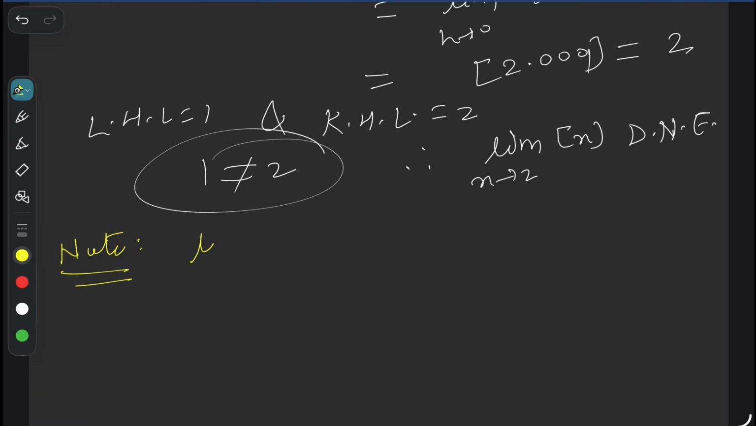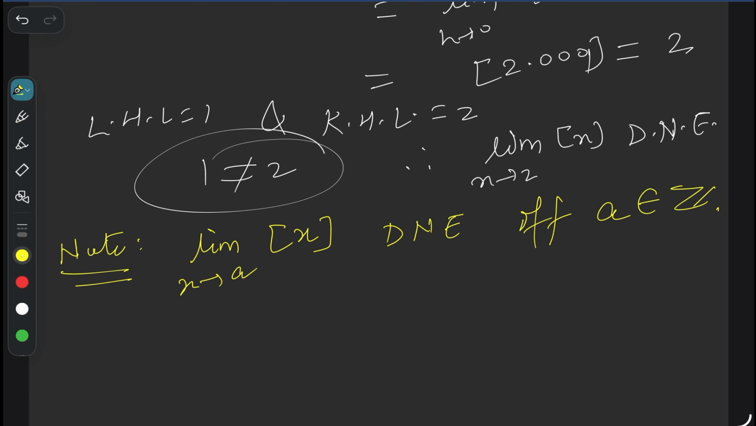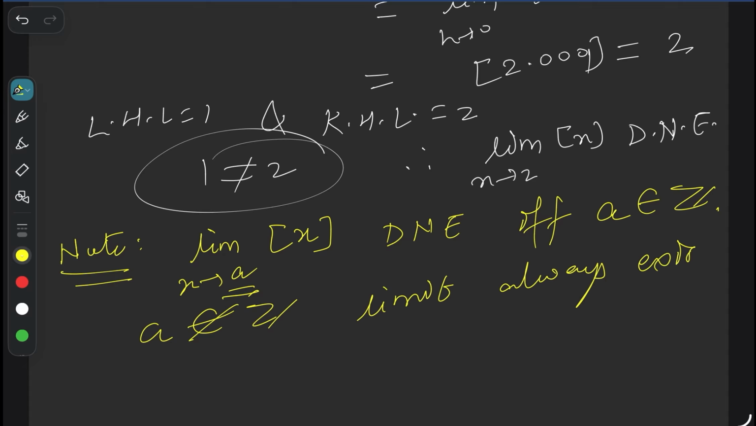A very important note: the limit as x tends to a of the greatest integer x does not exist if and only if a belongs to the integers, which means if a is any integer, the limit does not exist. And if a does not belong to the integers, the limit always exists. This is a shortcut, right?